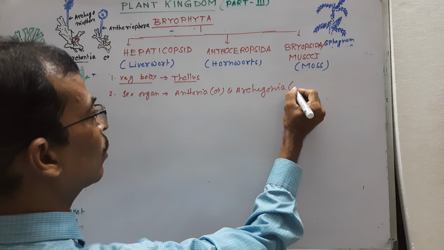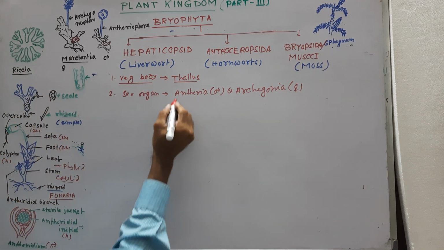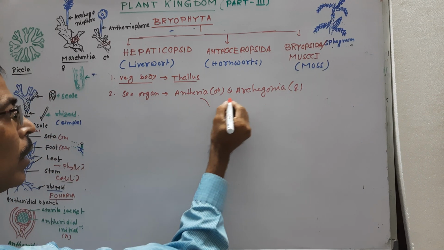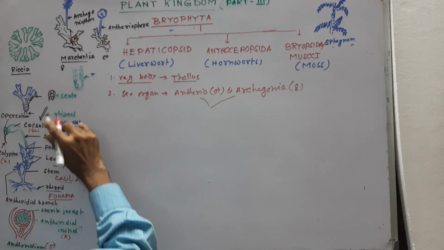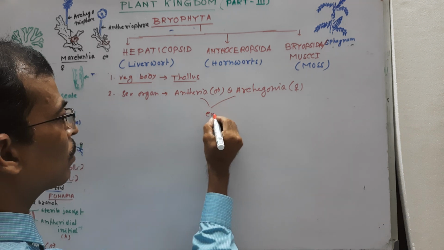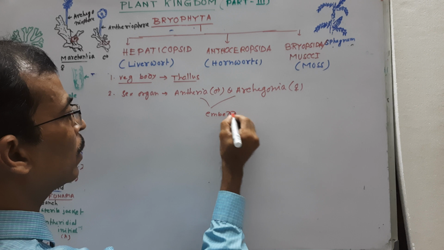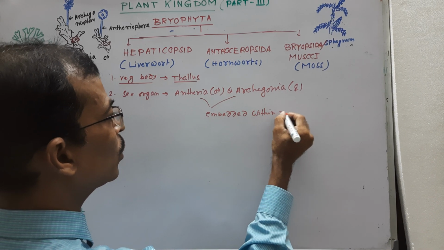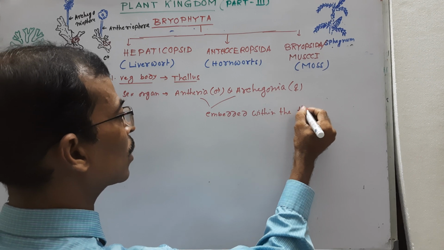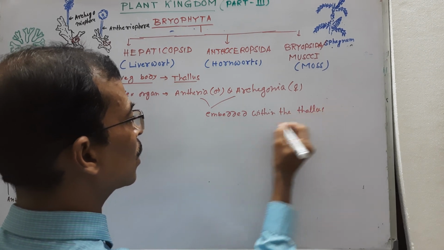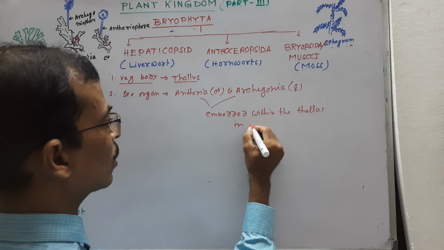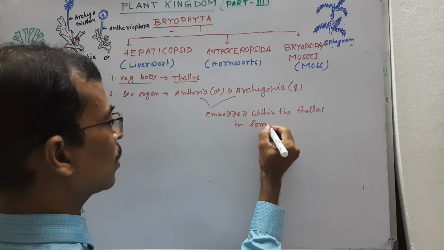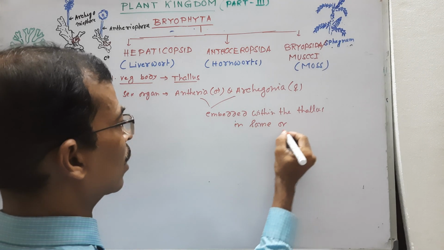Antheridia and Archegonia are embedded in the storage region of the thallus, maybe embedded within the thallus, as in Riccia. They may be in the same species or different species, that is, the same thallus or a different thallus.